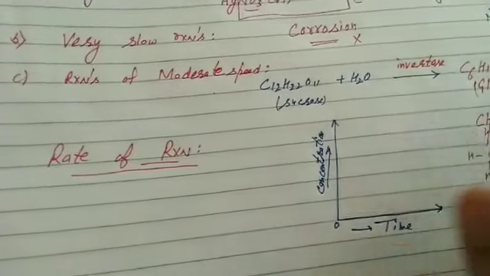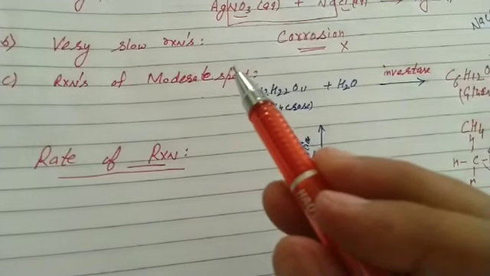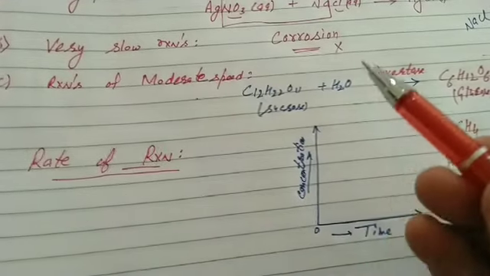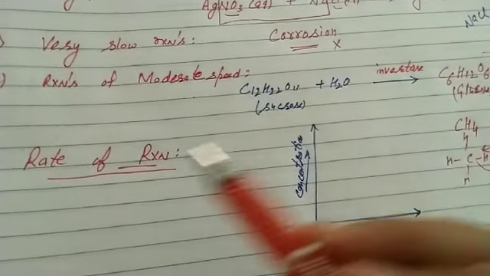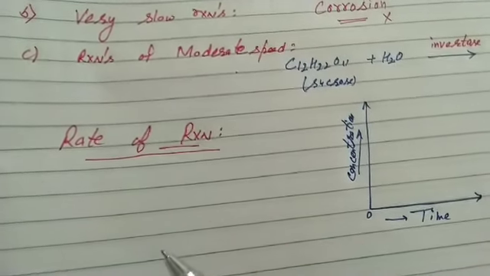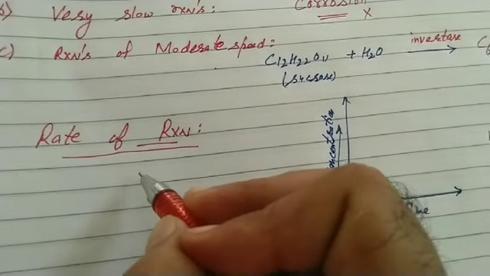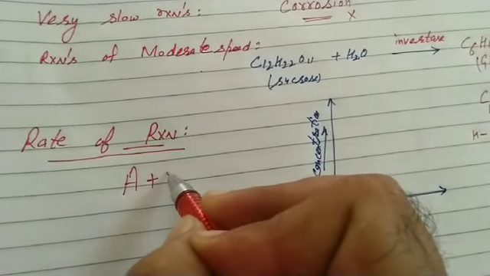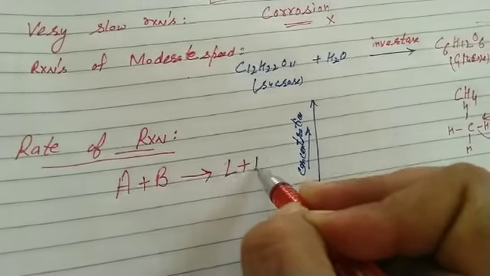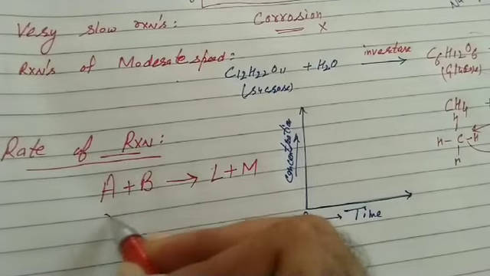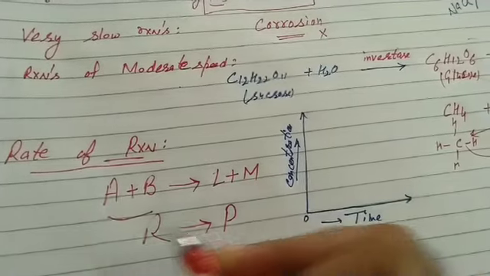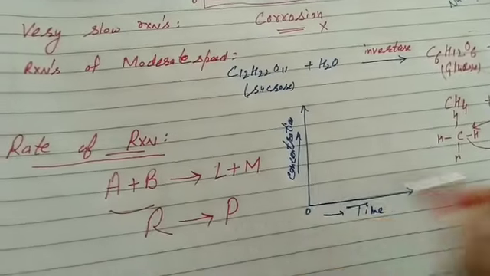Now students, chemical kinetics, we say, is the branch of chemistry that deals with the rates of reaction and the mechanism by which they proceed. Mechanism is the detailed study by which reactant changes to product. At first, what is rate of reaction? Rate of reaction may be defined as the change in concentration of any one of the reactants or products with time. A plus B gives L plus M. Reactant changes to product, so the change in concentration of reactant or product with time.